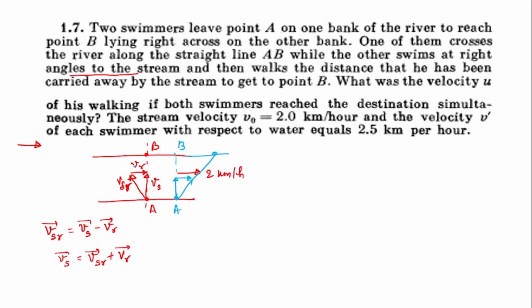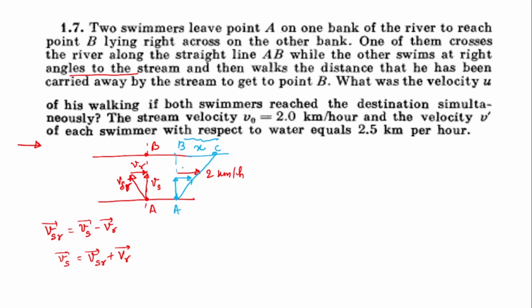I have drawn two diagrams corresponding to each person. So this is A and this is B. He'll travel in this direction and reach up to some distance. This will be the drift. Let's say this distance is X. So according to the question, the person from here walks or runs to reach point B. Let's name this point as C. Okay, so let us start the process.